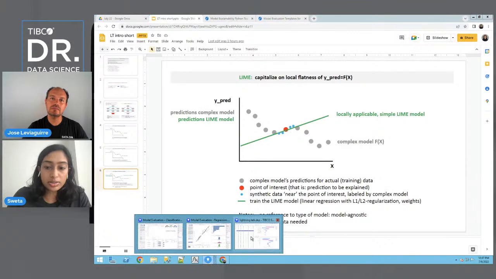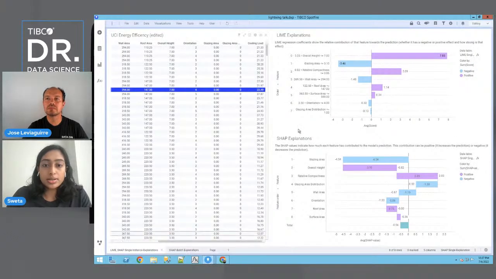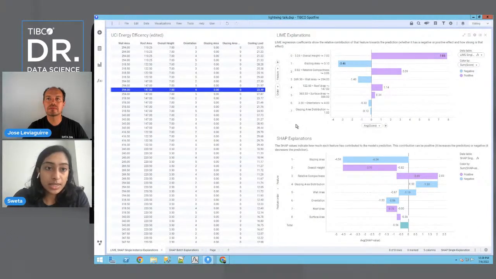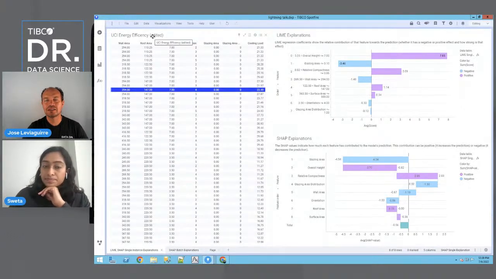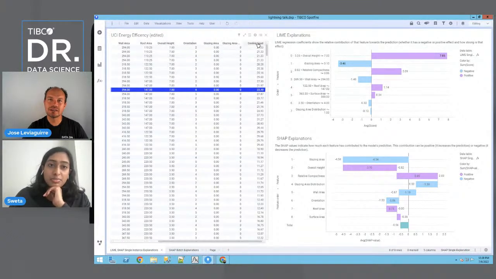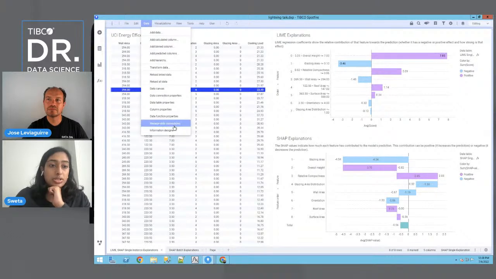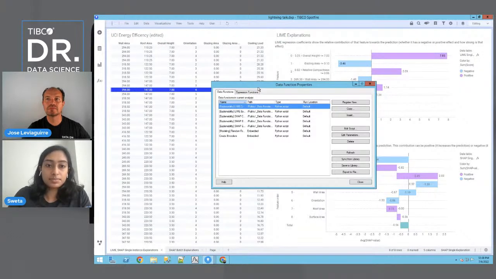So let me go ahead and actually show the template for this. This is the template that's going to accompany the model explainability data function. Here you can see that we're working with the same data set, the UCI energy efficiency data set. Except in this case, we use cooling load as the predictor. No real reason for that, we just ended up using this one instead. And the first thing I'll do is walk through how the data functions in here are set up.